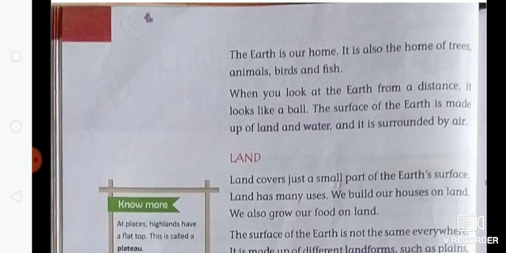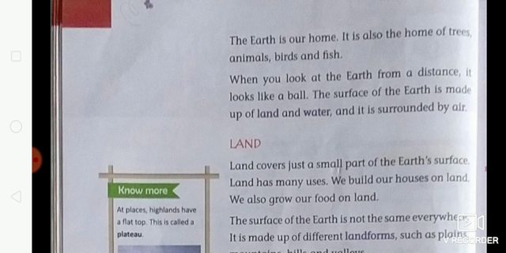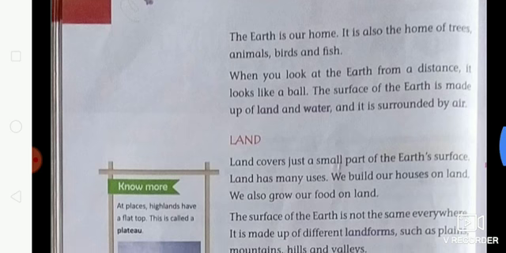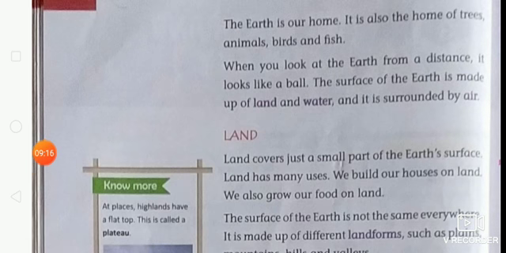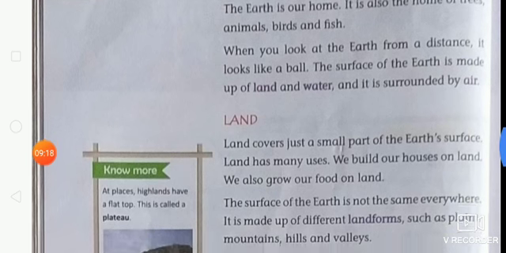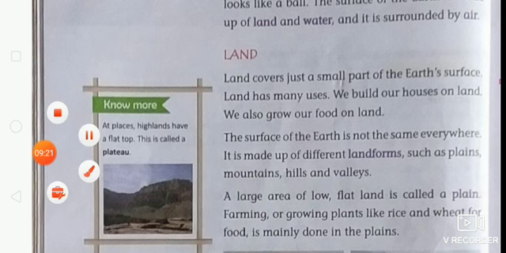Now students, the different features that make up the earth's surface are called landforms. You all know that the surface of the earth is not the same everywhere. When you go to any place, the surface is different from the other place. So firstly let's read about what land is, and then we will read about the different landforms in this chapter.